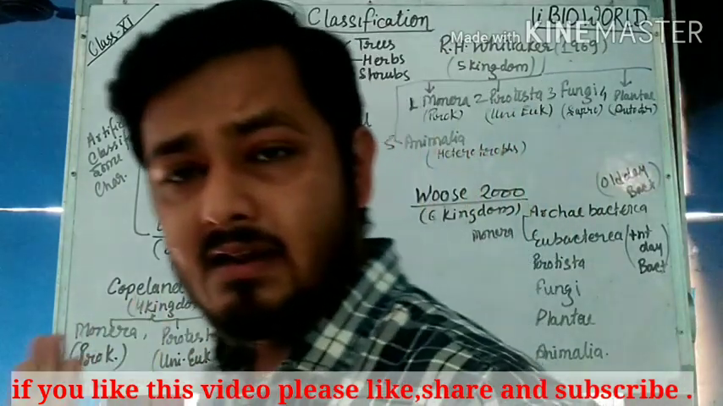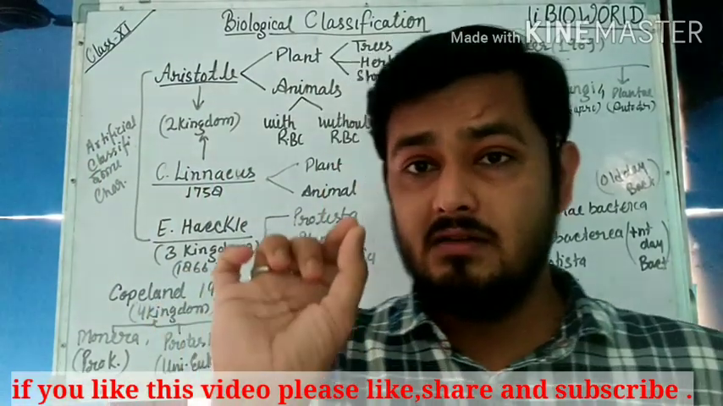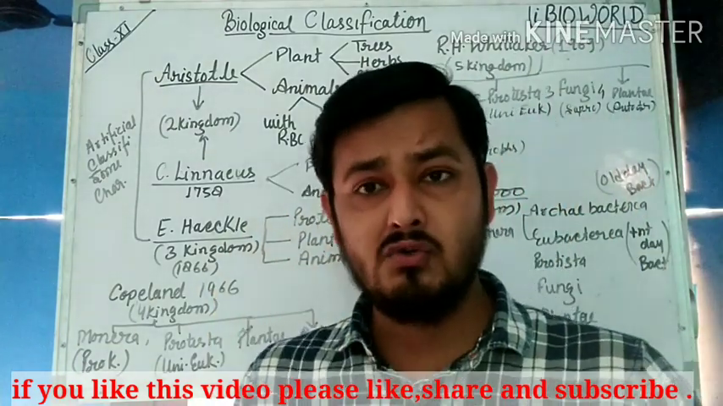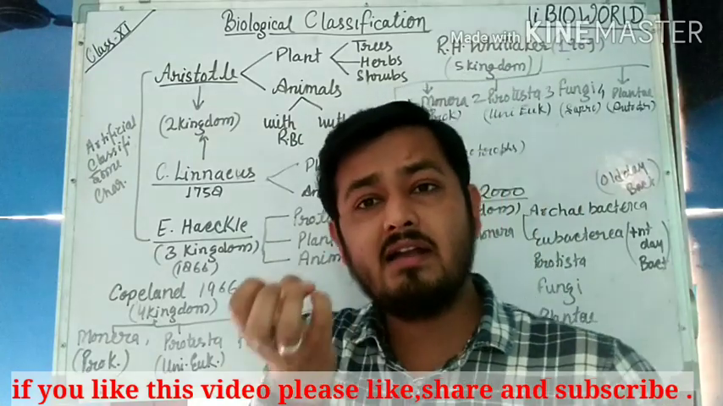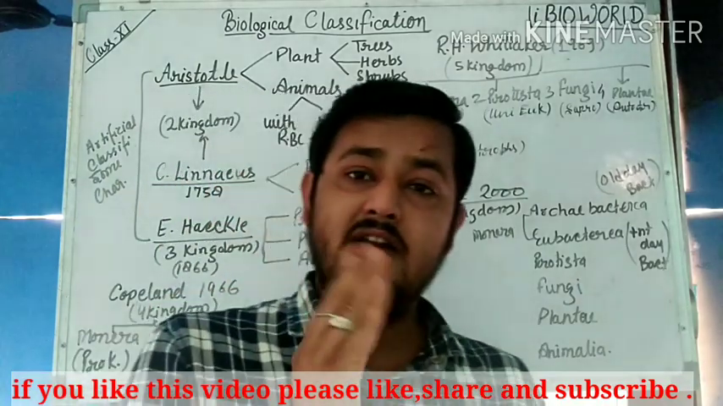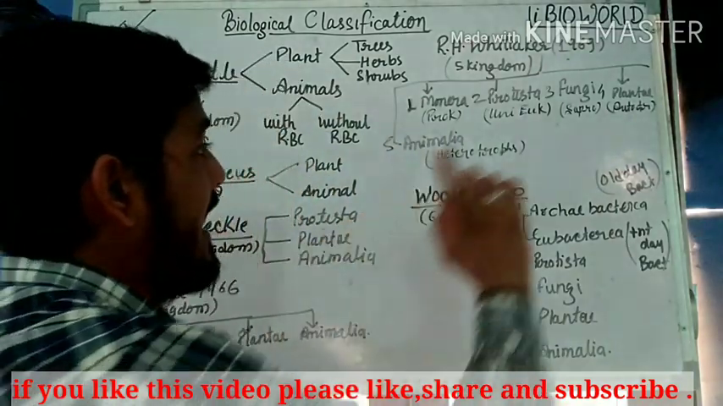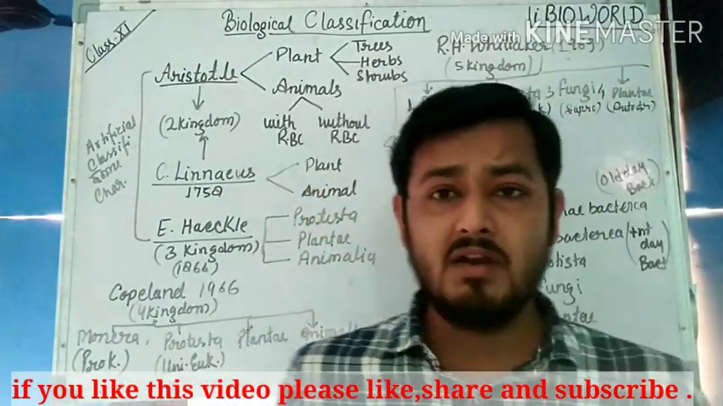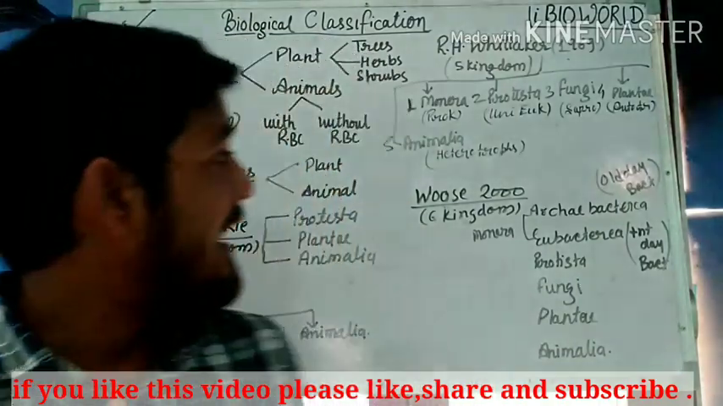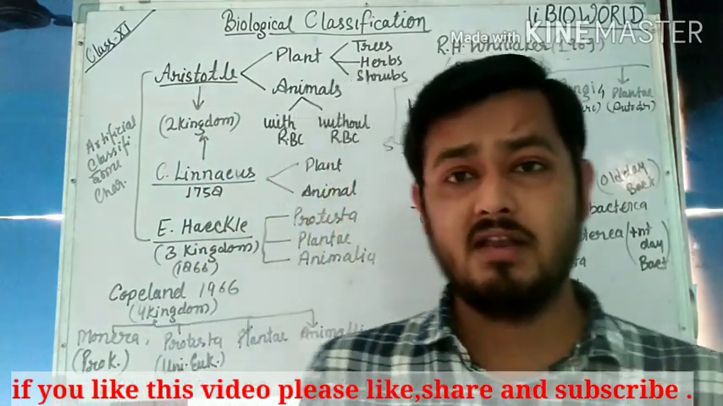Monerans are prokaryotic, Protistans are eukaryotic unicellular, but fungi are unicellular and also multicellular. But they show a characteristic feature, that is saprophytic nutrition. So it is defined across all the kingdoms: plants show autotrophic nutrition because they are not dependent on others for nutrition, and animals depend on others, so they are called heterotrophic.